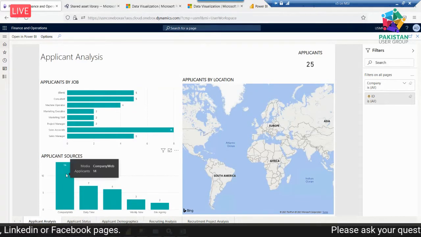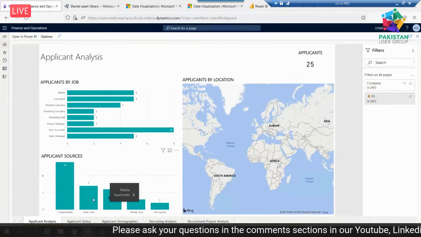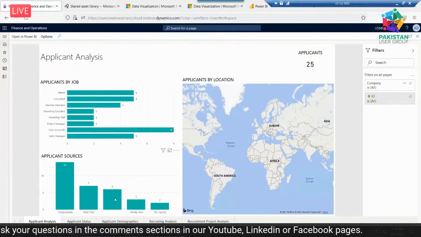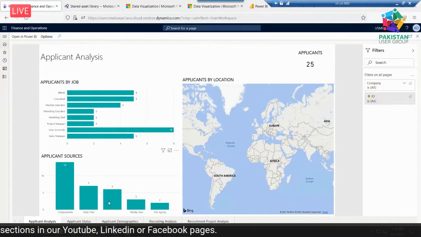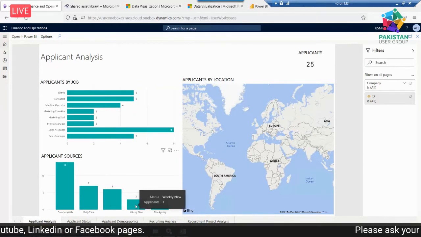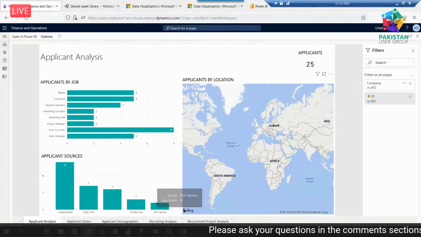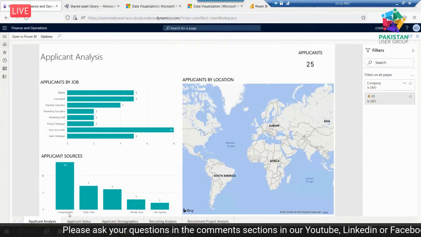For example, they even have analysis of where the applicants come from. 14 applicants come from a web company, some magazine or some media, Daily Times they mention. Then there are no mentions, no name is there, and weekly news 3 applicants, and from some recruiter it has 2. And from the geographical area, it's also mentioned where the applicants are coming from.